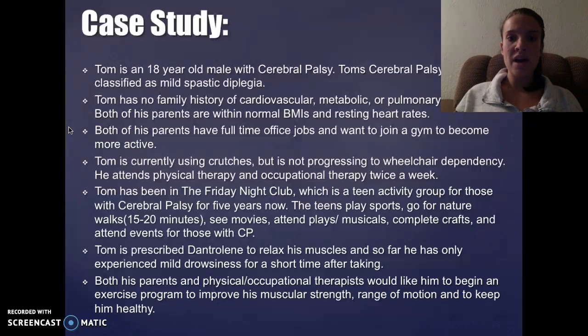My case study is Tom. He's an 18-year-old male. He has cerebral palsy. Tom's cerebral palsy has been classified as mild spastic diplegia. Tom has no family history of cardiovascular, metabolic, or pulmonary diseases. Both of his parents are within normal BMIs and resting heart rates. Both of his parents have full-time office jobs and want to join a gym to become more active. Tom is currently using crutches but is not progressing to wheelchair dependency.